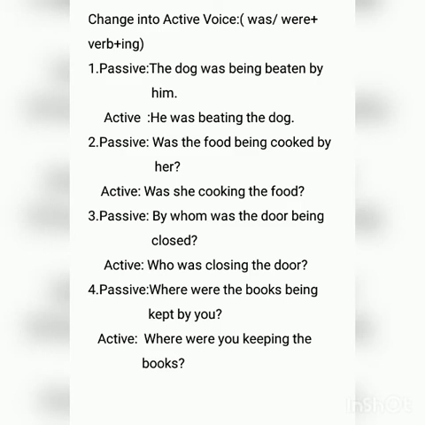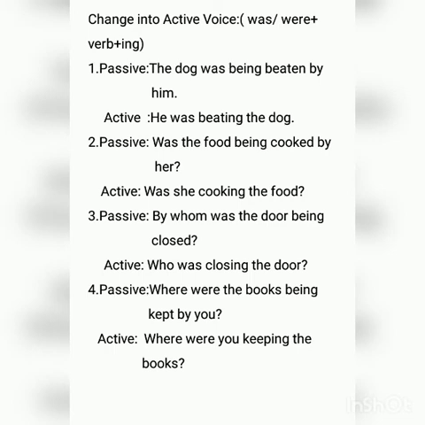The objective form him will change into he in the subjective form. It should be followed by was because it is a singular person. And then beaten will change into the ing form, beating. Take down the dog. He was beating the dog.